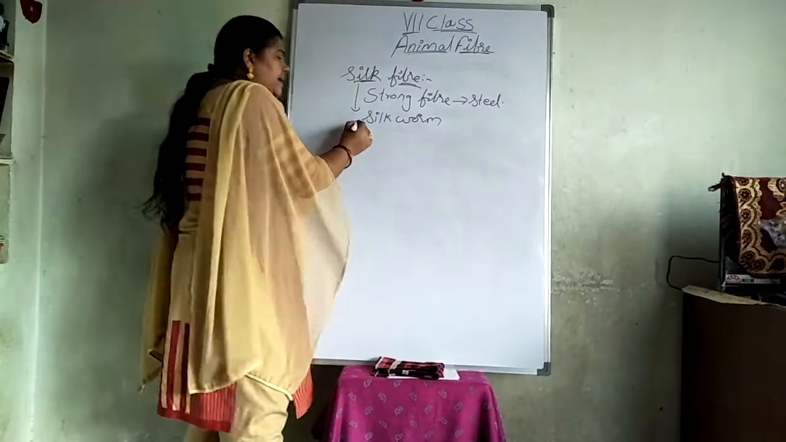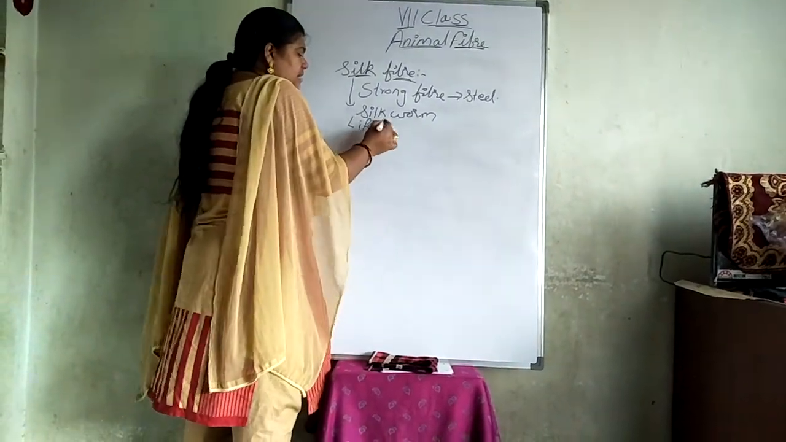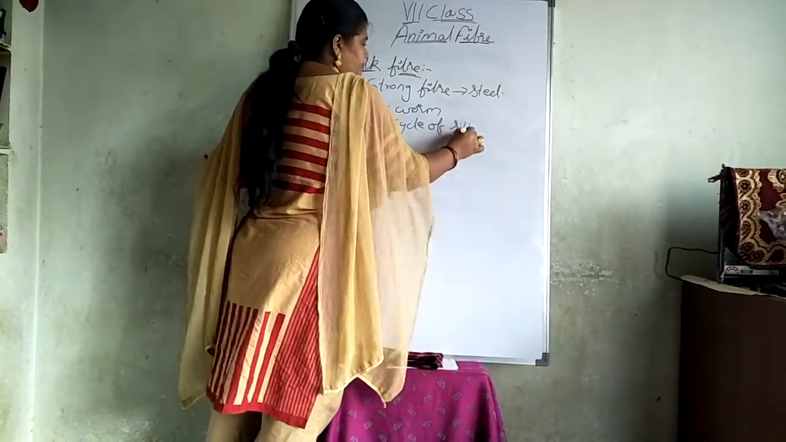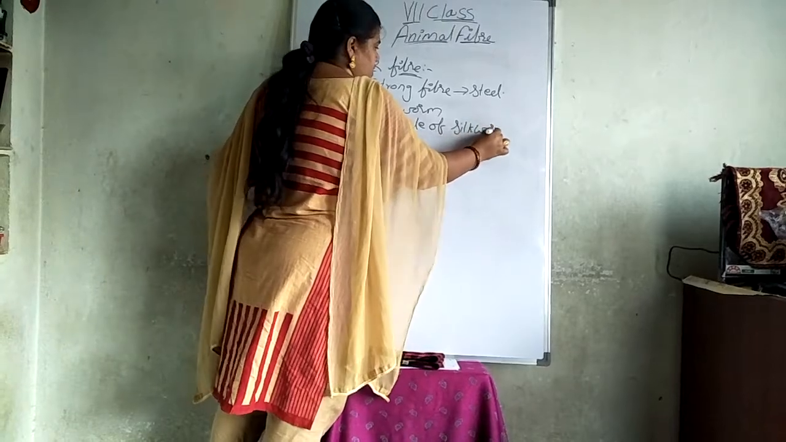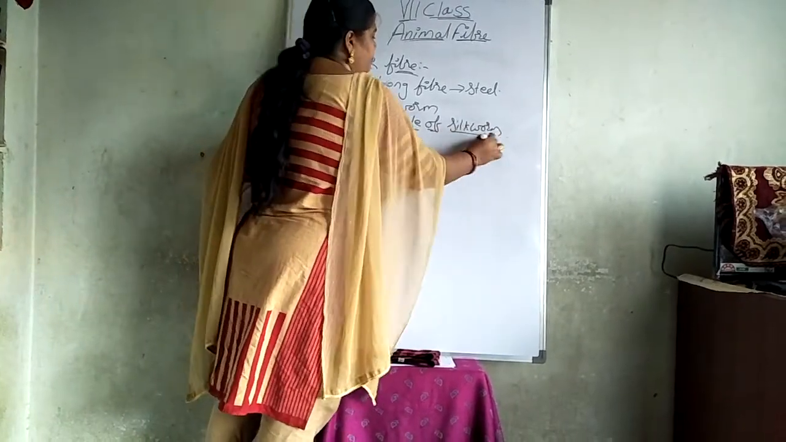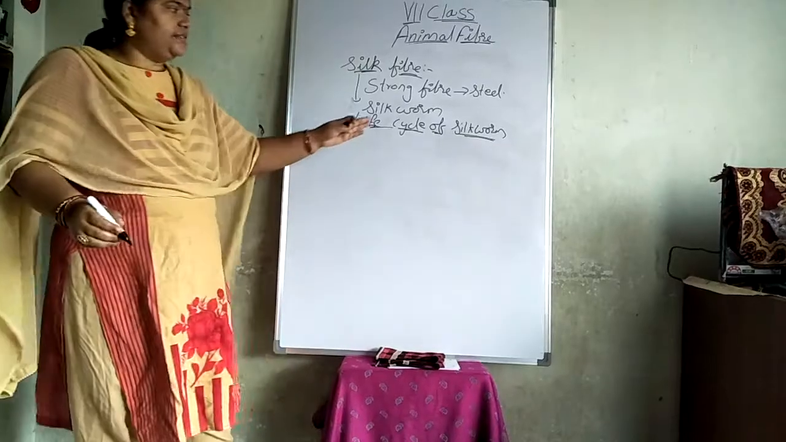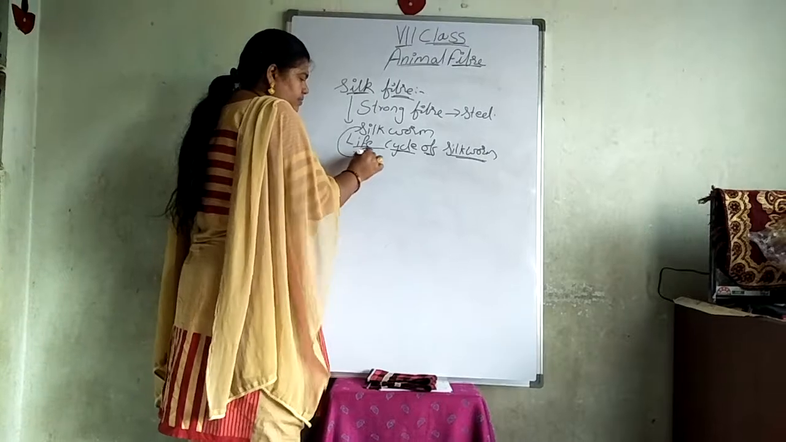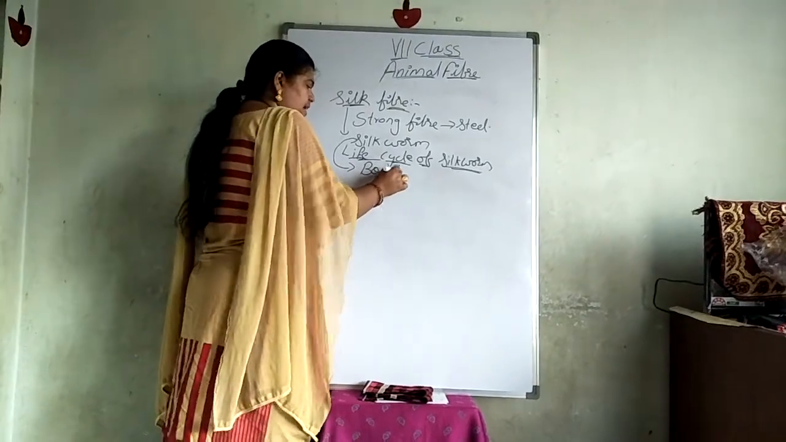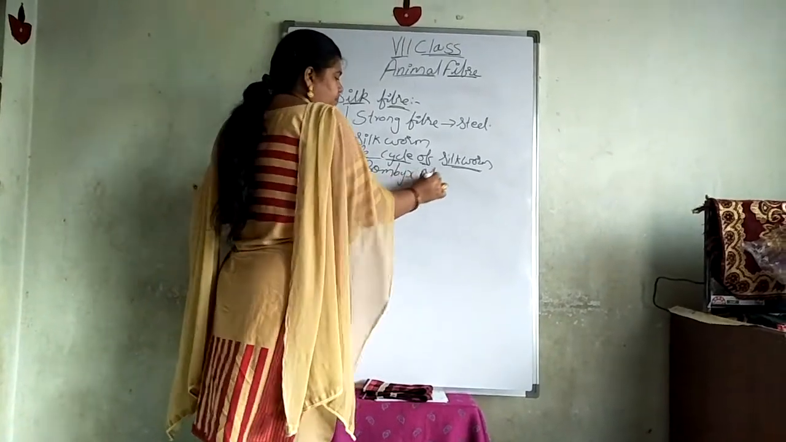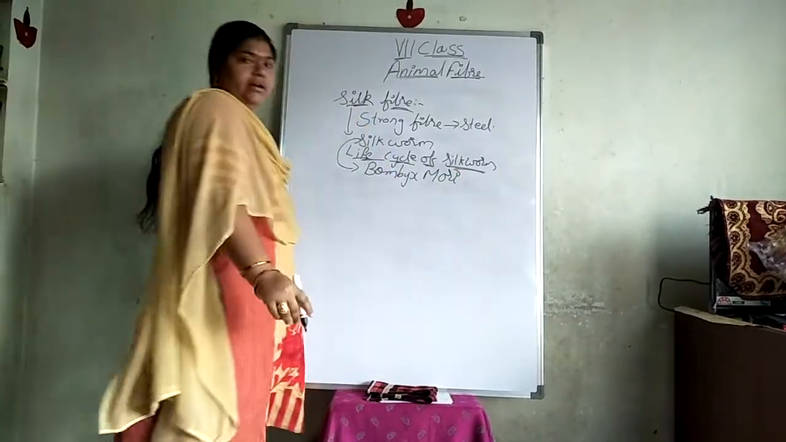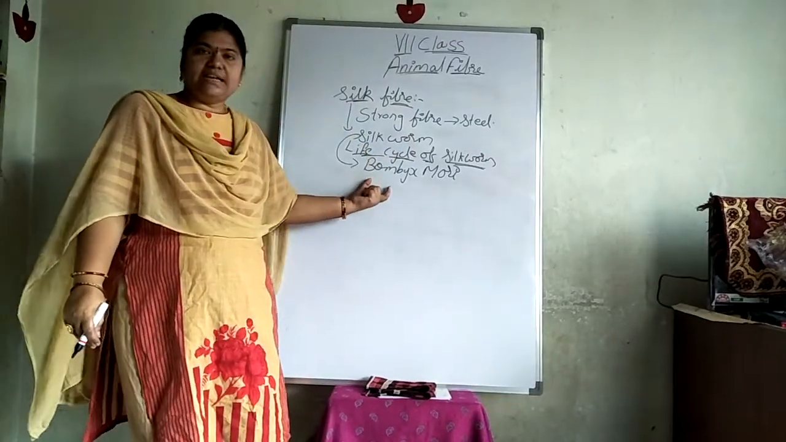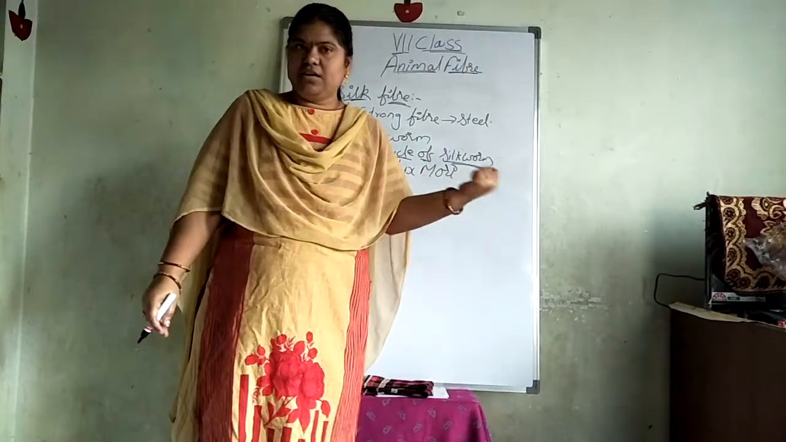Now we are going to see the life cycle of silkworm. When coming to the life cycle of the silkworm, the other name of this silkworm is Bombyx mori, or we can call it Chilakalu. What is the name of silkworm? We will say Bombyx mori or Chilakalu.